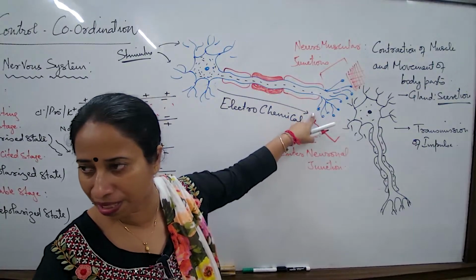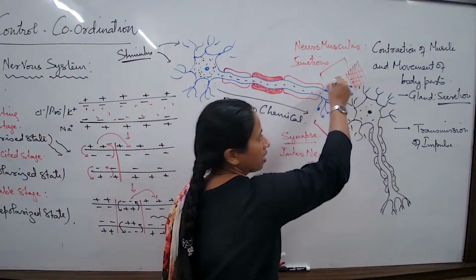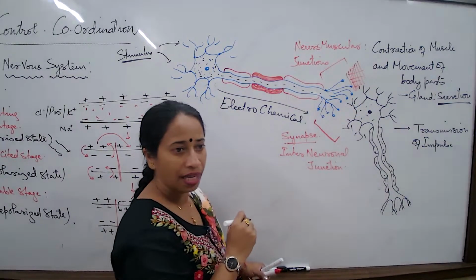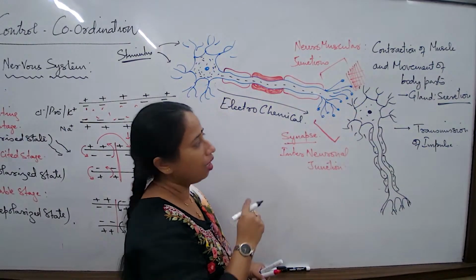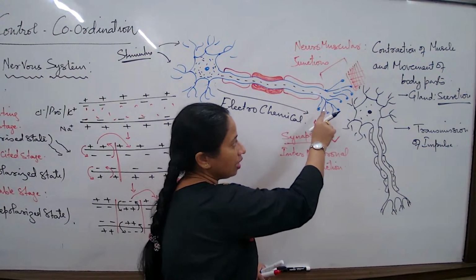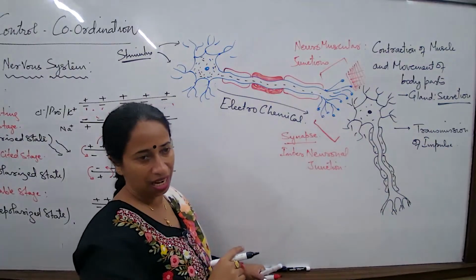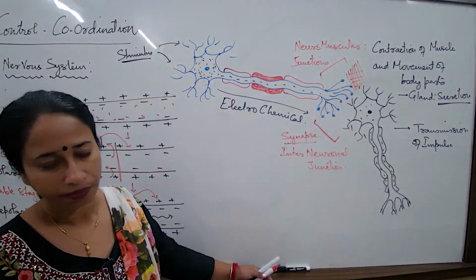By the time the impulse has reached here, there's a huge change in this particular region of the axon terminal. What happens next? In each of these regions, some new chemical substances start getting formed.